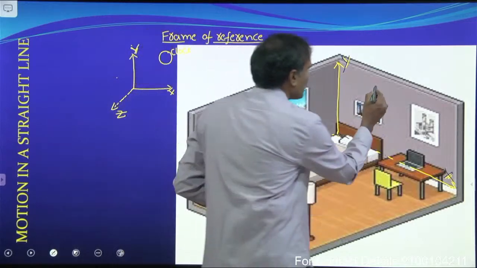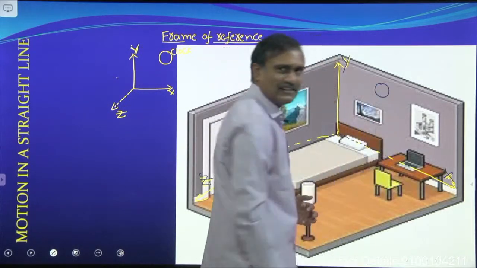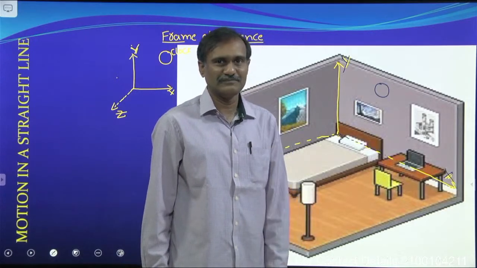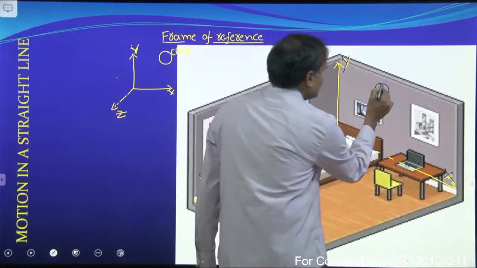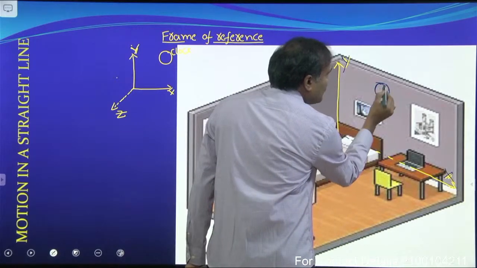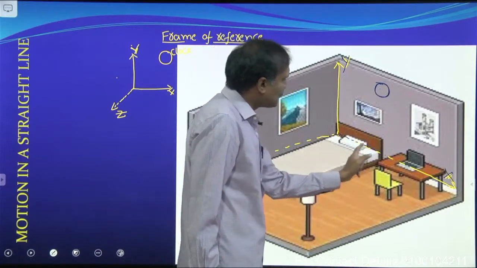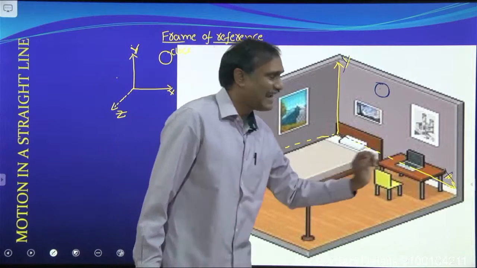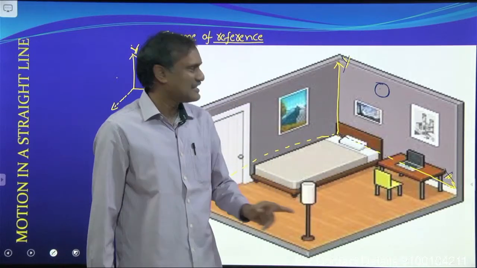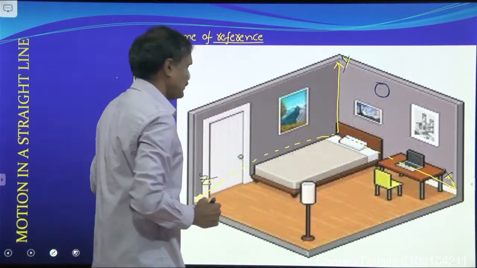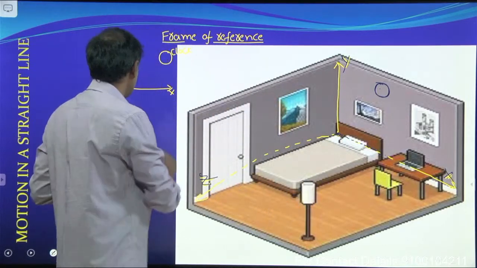If you consider one clock also here, as the time goes on increasing, what happens to the position of this ant? The position of that ant changes with respect to time and with respect to this point.